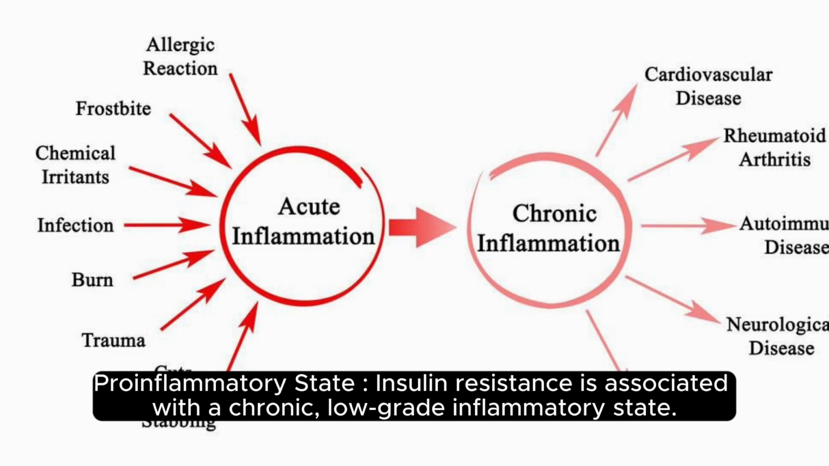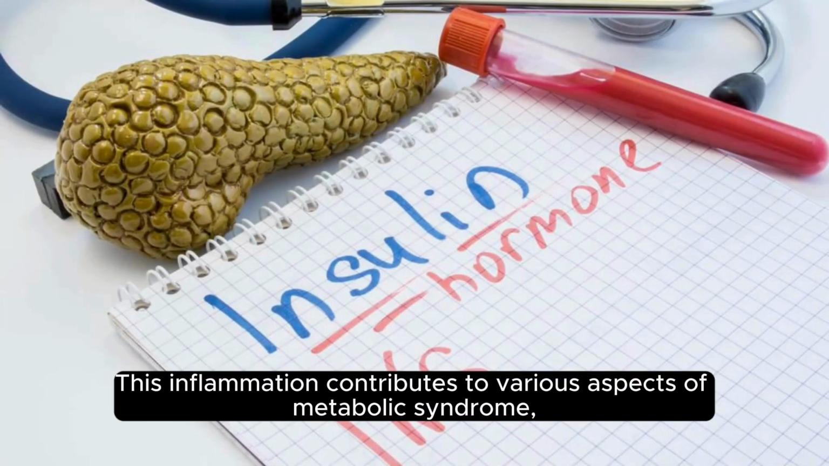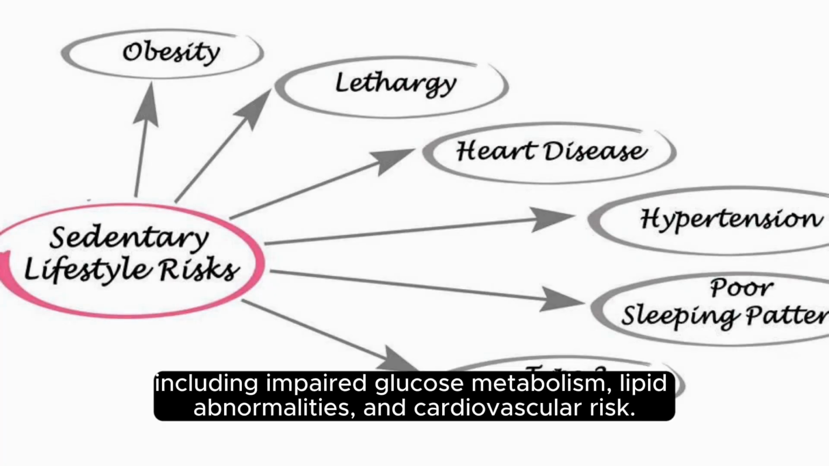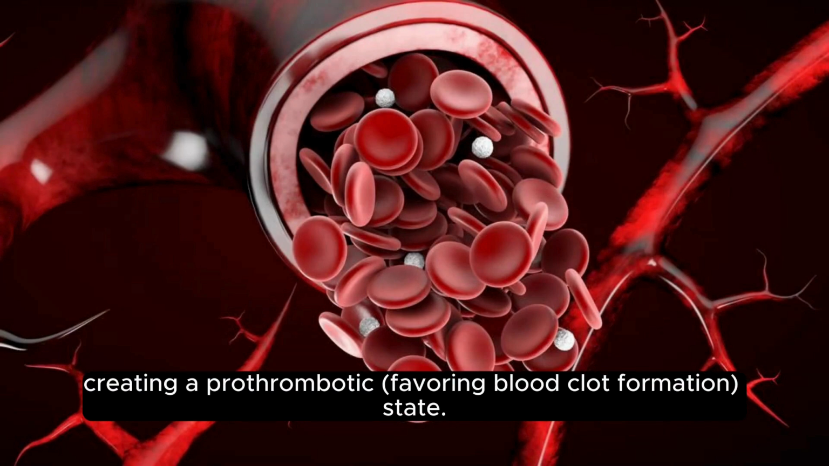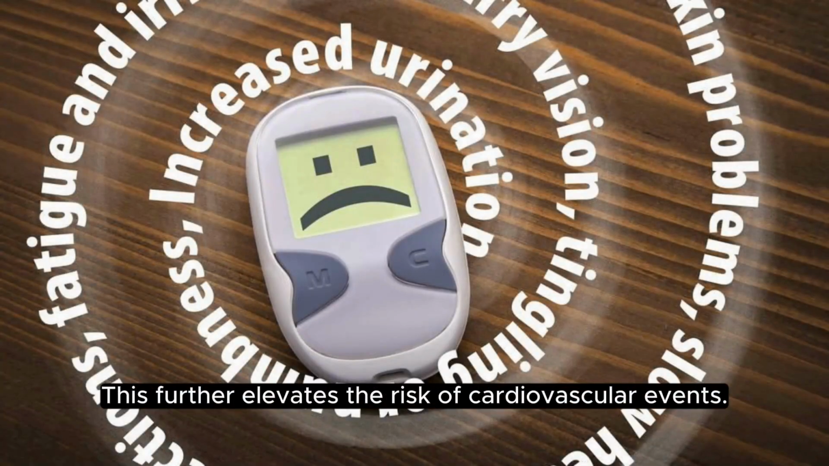Pro-inflammatory state. Insulin resistance is associated with a chronic, low-grade inflammatory state. This inflammation contributes to various aspects of metabolic syndrome, including impaired glucose metabolism, lipid abnormalities, and cardiovascular risk. Prothrombotic state. Insulin resistance is linked to an increased risk of blood clotting abnormalities, creating a prothrombotic state, favoring blood clot formation. This further elevates the risk of cardiovascular events.